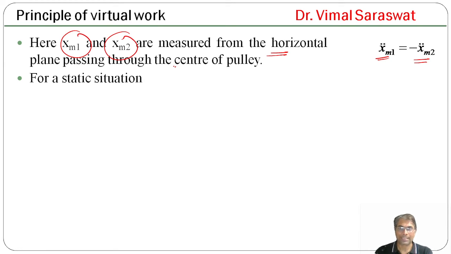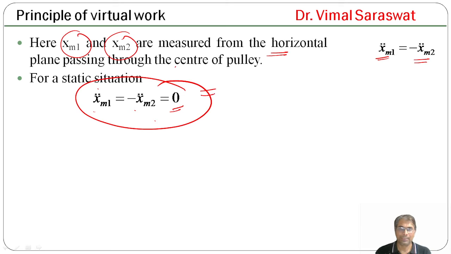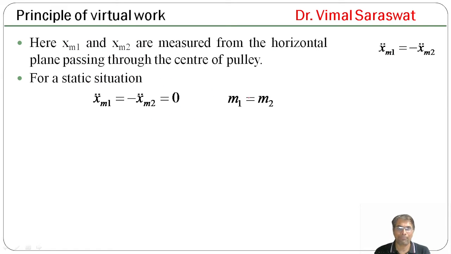For a static situation, x_m1 double dot is equal to minus x_m2 double dot is equal to 0. So this is when the bodies are in static equilibrium. It means m1 is equal to m2.